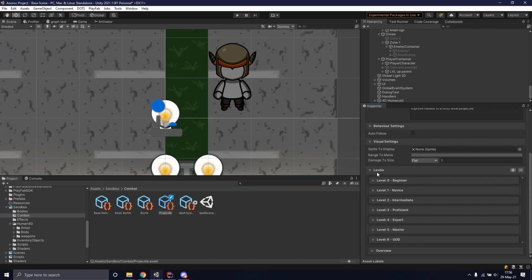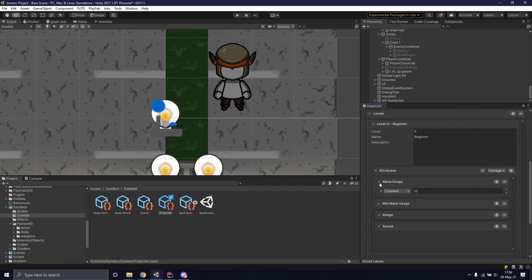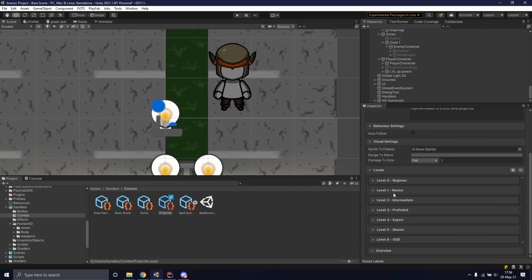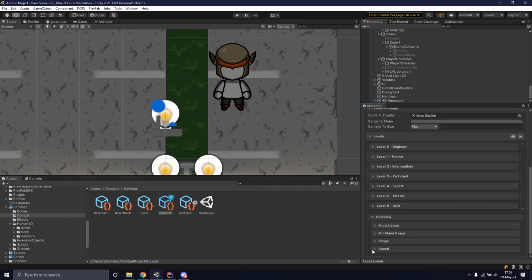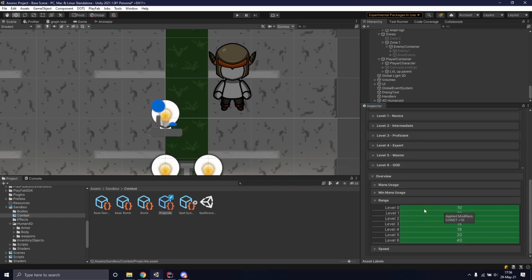Next up, we have the actual stat system, which is a bit more complicated. We can see that for each spell archetype, we can have one or more levels. Each level can have one or more attributes, and each attribute can have one or more modifiers. Each level can then change the archetype to such a degree where, for example, the range goes up from 10, which is at level 0, to 40 at level 6. There you go.